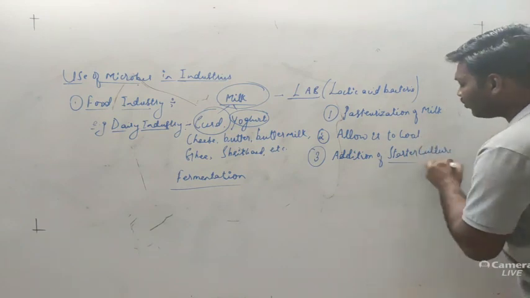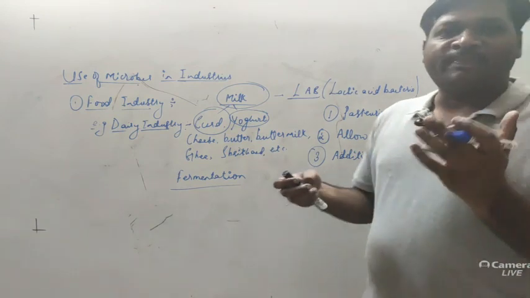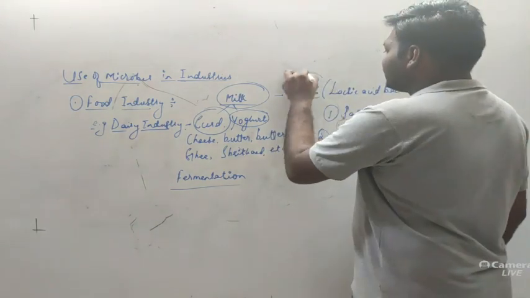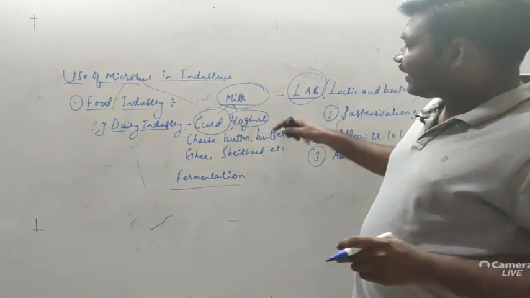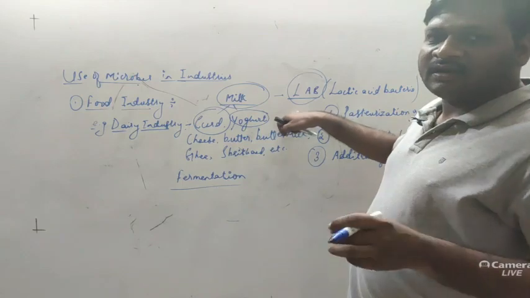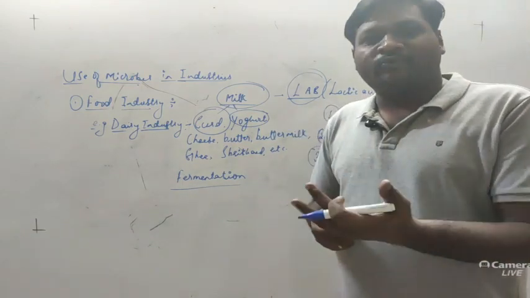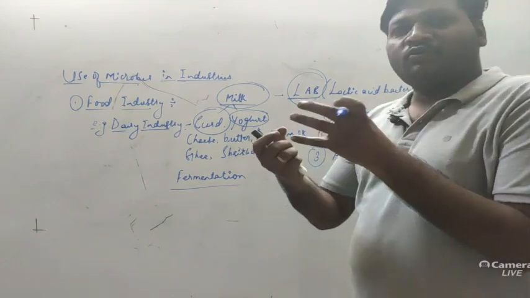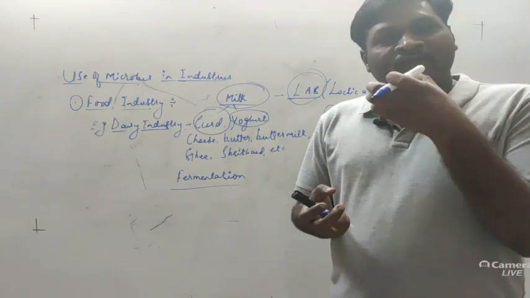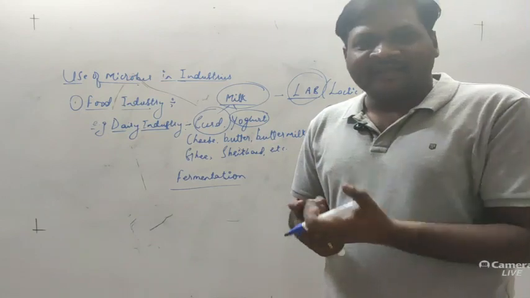Now starter culture means what? It will be the culture of bacteria such as the lactic acid bacteria. If it is lactic acid bacteria, how to add this bacteria? We can isolate it in the laboratory. From the milk we can grow it onto a particular artificial nutrient medium.